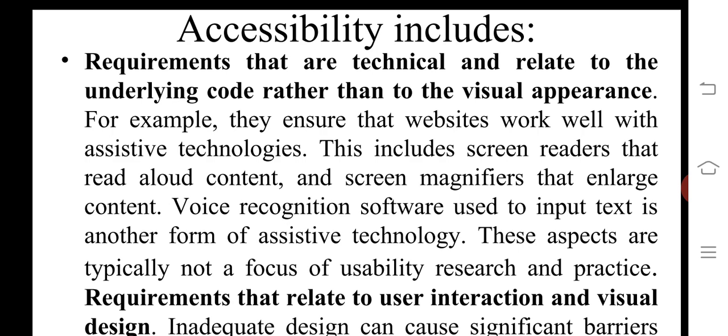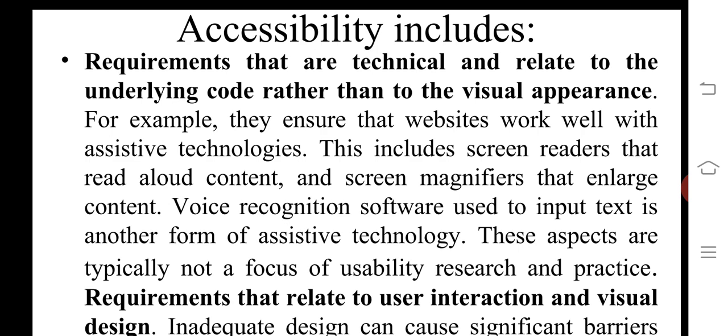This includes a screen reader that reads content aloud, for simple, plain content, and a screen magnifier that enlarges content.